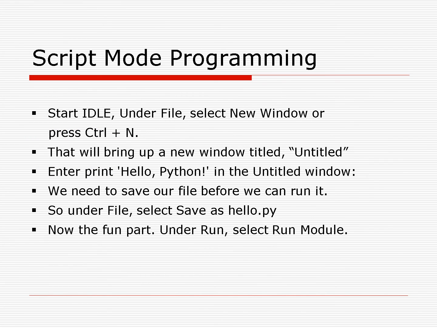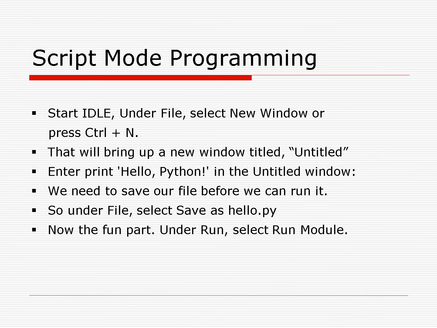Script mode programming. In script mode programming, you have to start with IDLE, and in that Python shell there will be an option in the upper line, that is File. Select File and select New Window from that, or Control N to open the new window. We get the new window, which can be used as script mode or file mode. It will be untitled, and we can name it as we require. One thing to remember is that in Python, the script mode file will be saved as .py. We can access it anywhere as a Python file.